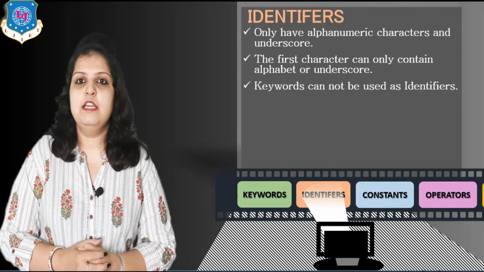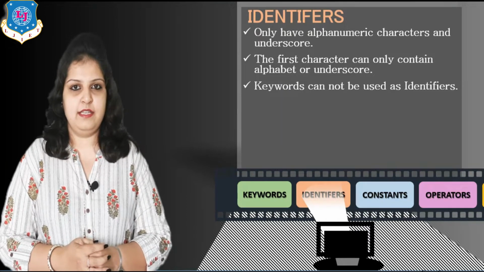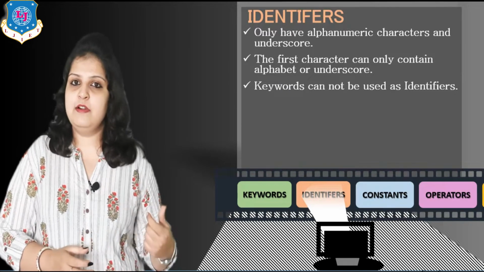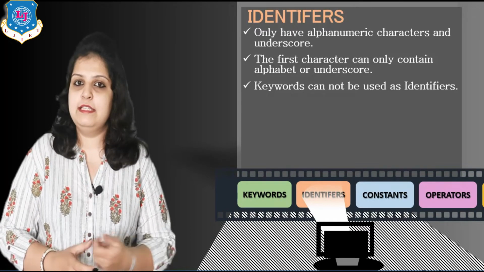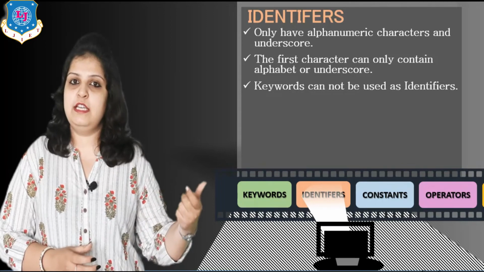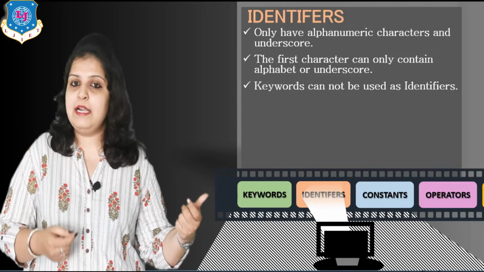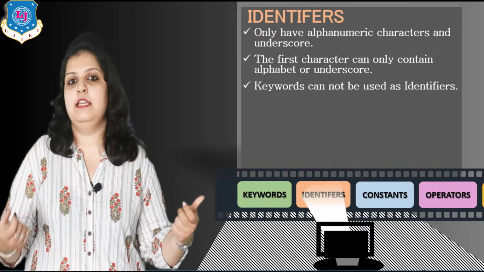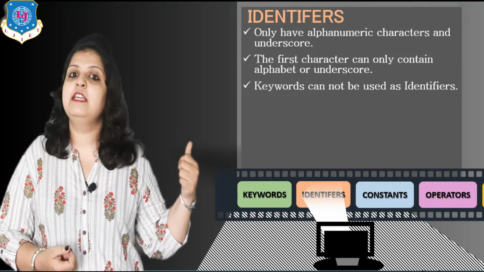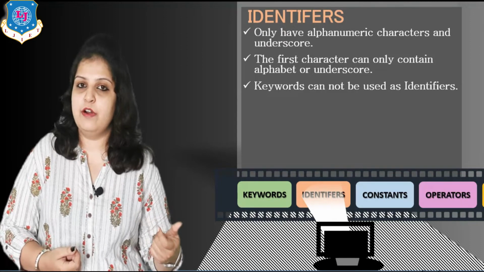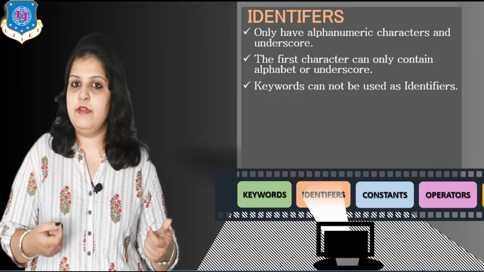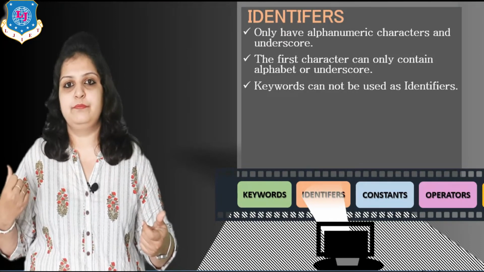A keyword cannot be used as an identifier's name. Keywords, as you have already learned, are predefined or reserved words. So int is one keyword, so we can't take our variable name as int because it is a keyword. In the same way void is also one keyword, so we can't take our variable name as void.